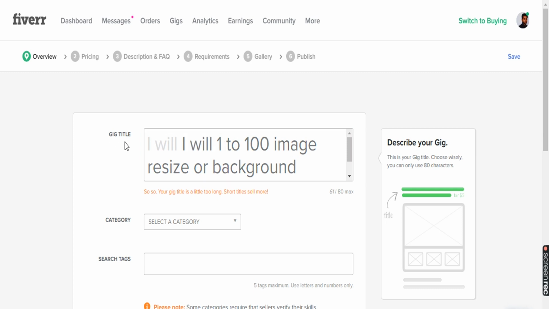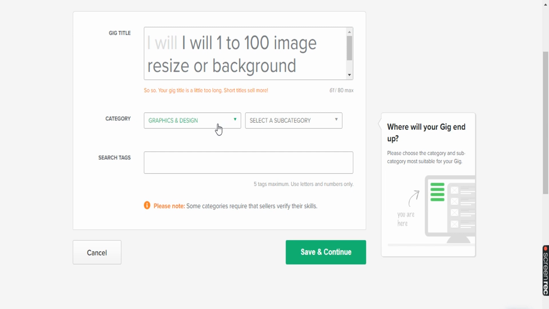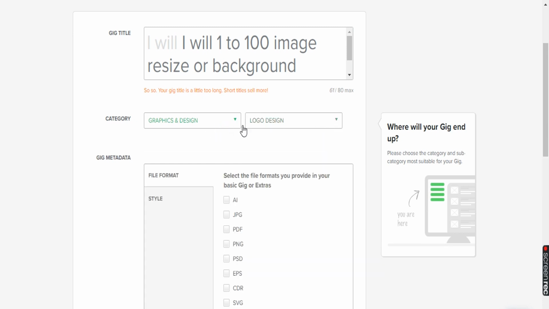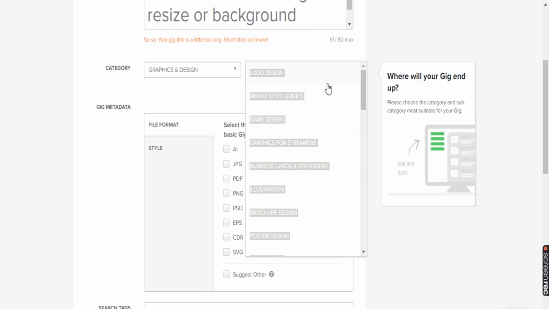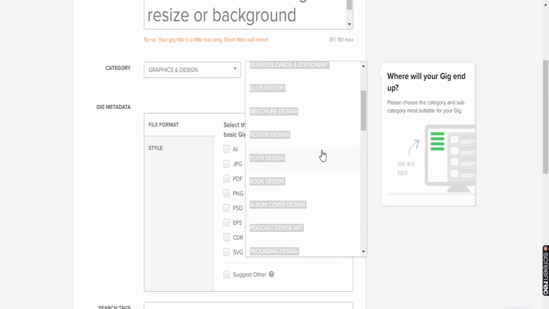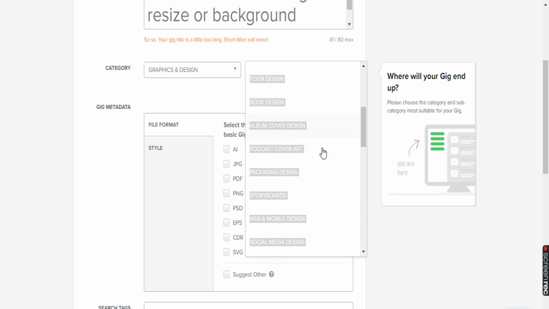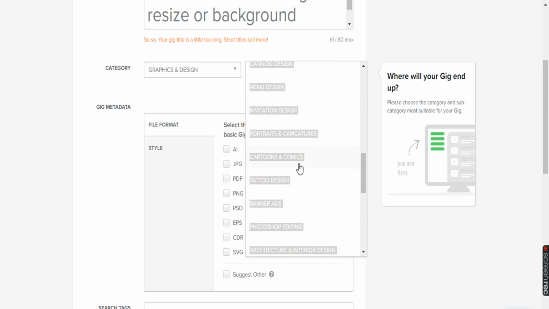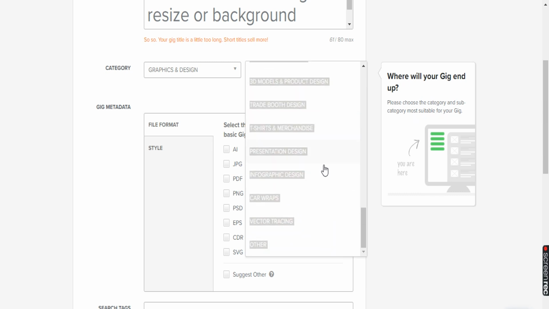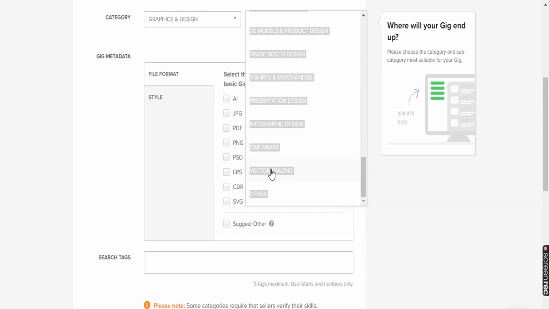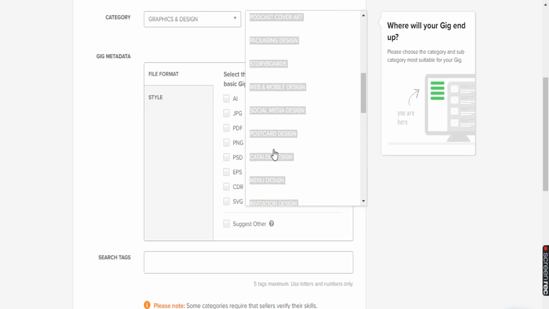You need to generate your own title and description. Category, you need to select designing, graphics and designing. Not logo designing, you need to select background removal, or whichever strategy it would be marked. You need to select the same strategy, like tattoo design. You need to check infographic, vector image. So many options over here.